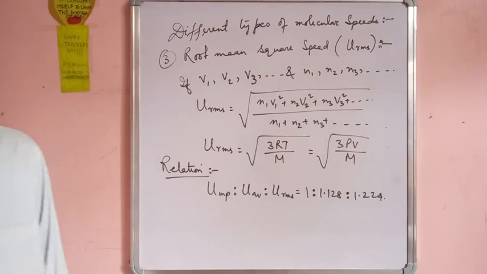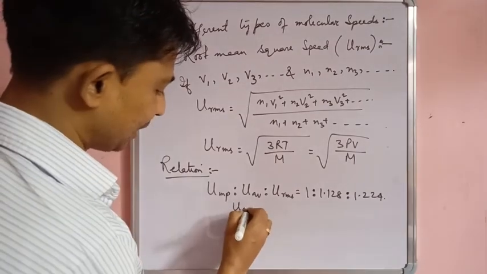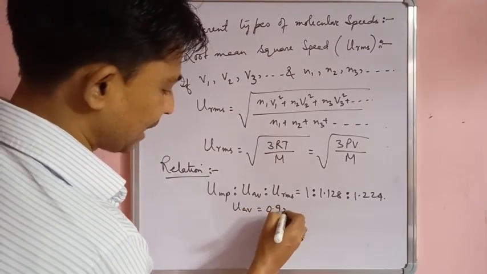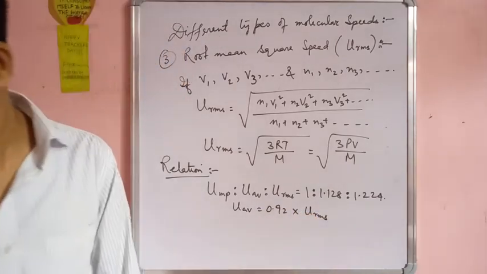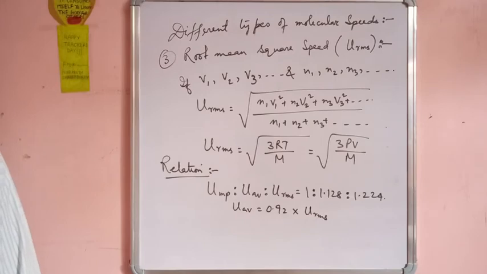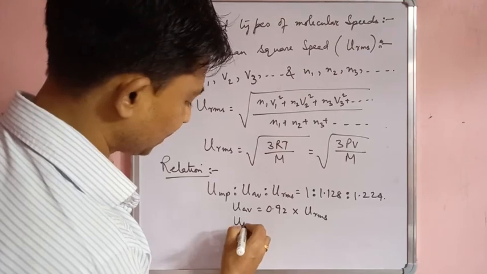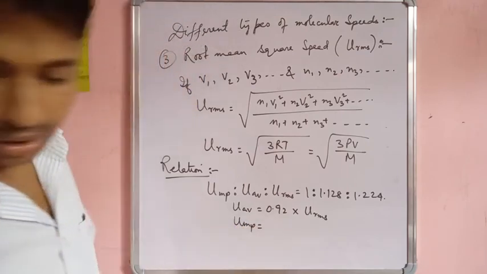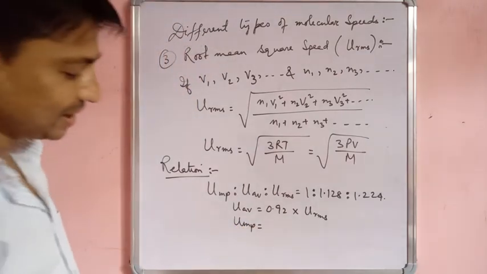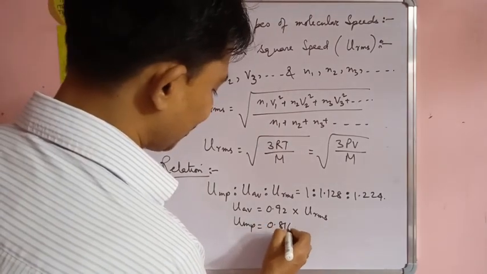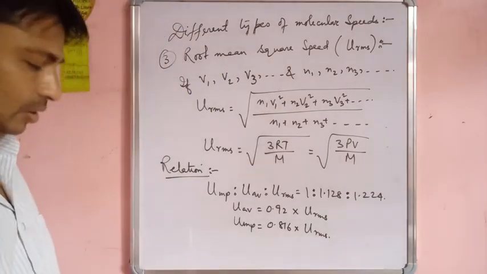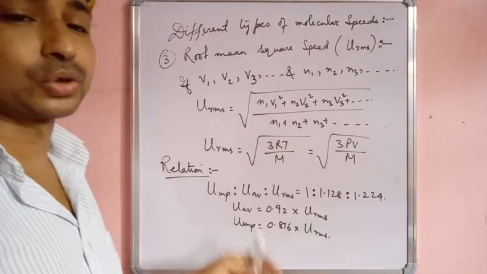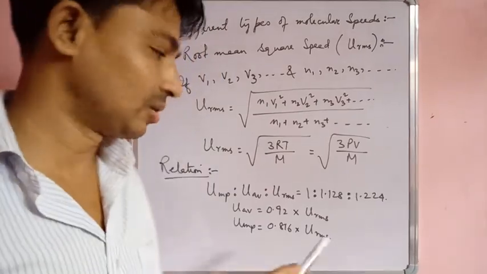Okay. Next क्या है? Average speed, that is U average is equal to 0.92 into URMS. UMP, U most probable speed, is equal to 0.816 into URMS. Okay. So ये है relation. These relations are important so far as your entrance point is concerned.